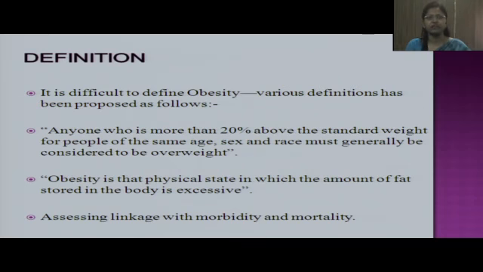It is not easy to define obesity. Various researchers have given different definitions, and one of these says anyone who is more than 20% above the standard weight for people of the same age, sex, and race must be considered as overweight. But then this weight can be due to muscles or can be due to high density of bones. So obesity can be better defined as that physical state in which the amount of fat stored in the body is excessive. It must be defined by assessing its linkage with morbidity and mortality.